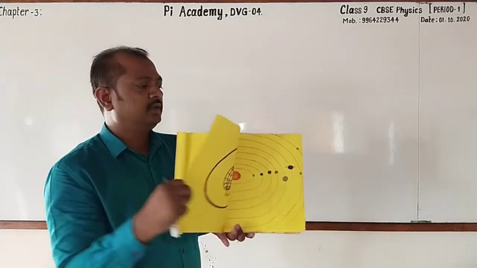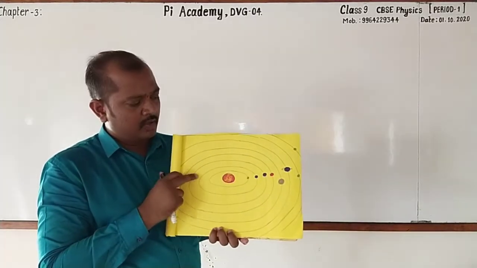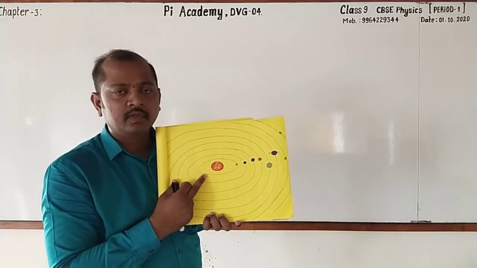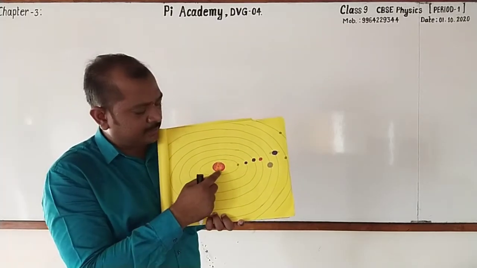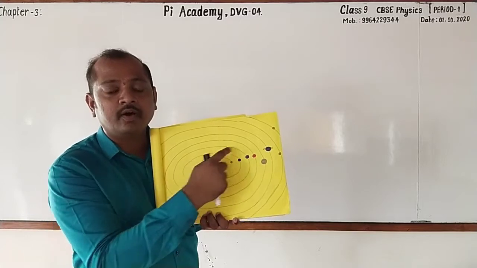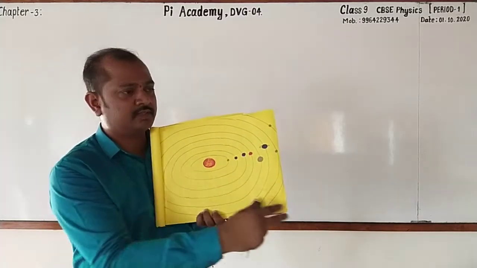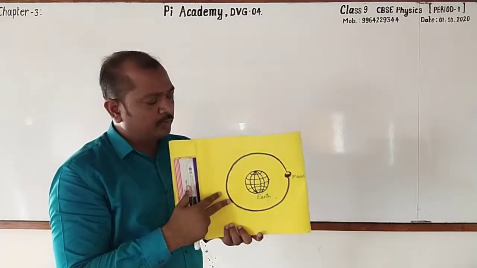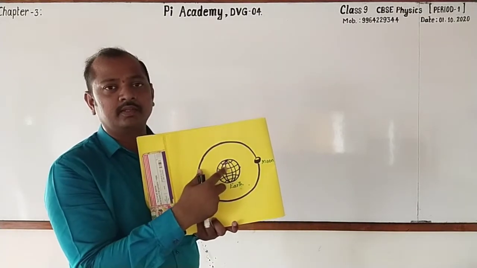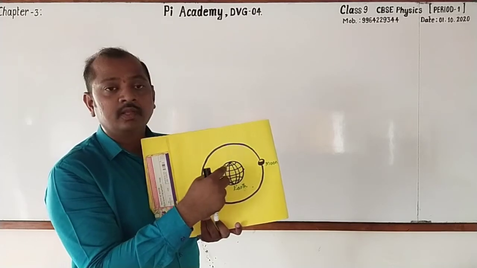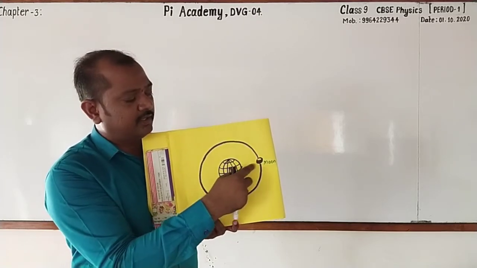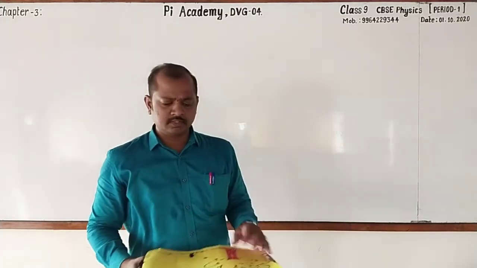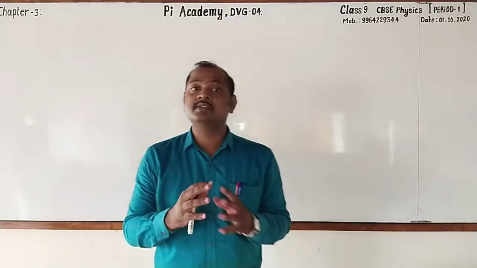Whereas, in the fourth picture, all planets are revolving around the sun. It is due to the force exerted by the sun on these planets. Right? And in the fifth one, here the moon is revolving around the earth. The reason is the earth will exert the force on the moon. Right? See, in all these pictures, the force is responsible.